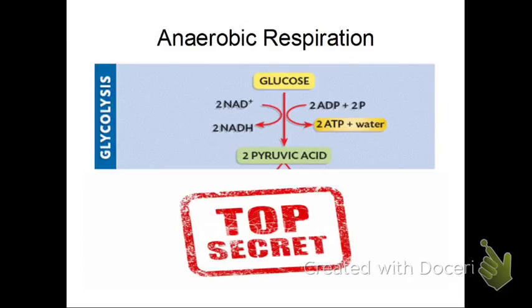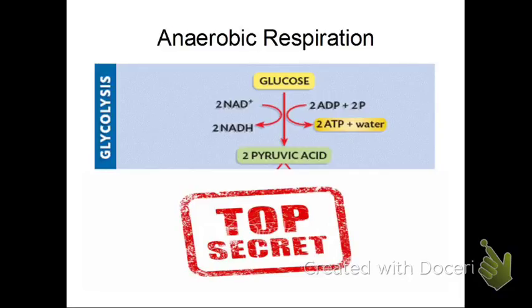And that's where anaerobic respiration or fermentation comes into play. Since we can't use the electron transport chain to make ATP, we need to use glycolysis, and we need to settle with the 2 ATP that it makes, although that might be a lot less than the 32 or 30 that the electron transport chain can make.